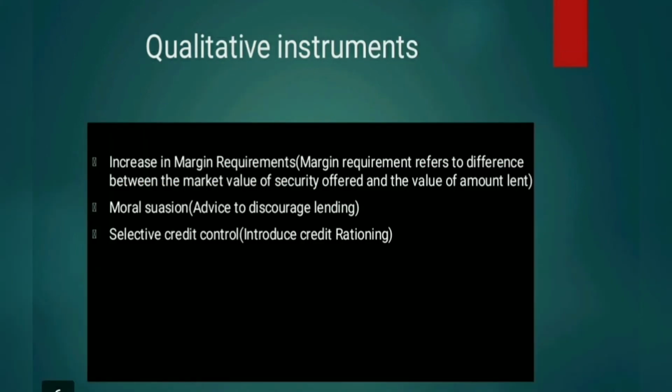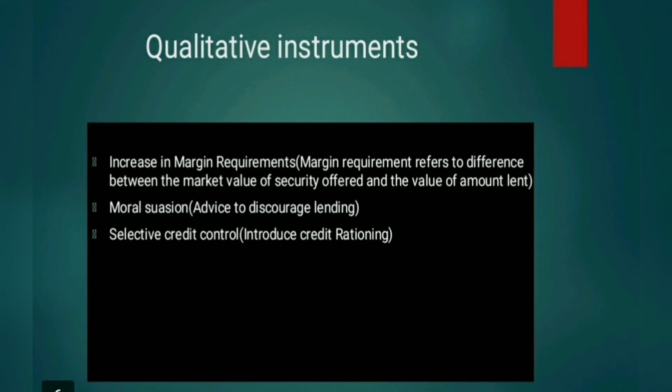Next instrument is the qualitative instrument. Under qualitative instruments, increase in margin requirement, moral suasion and selective credit control are there. First one is increase in margin requirement. Margin requirement refers to the difference between the market value of security offered and the value of amount lent. When the economy is suffering from excess demand, the central bank increases the margin, which restricts the credit creating power of banks. At this time, borrowers find it less attractive to borrow money and it decreases the level of aggregate demand.